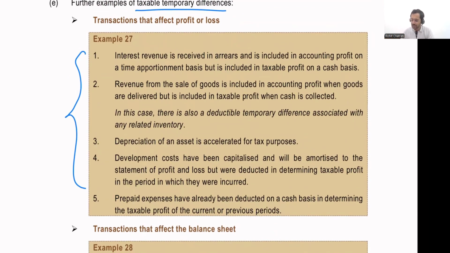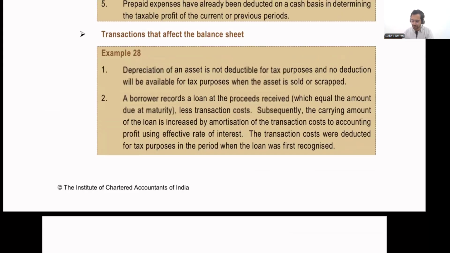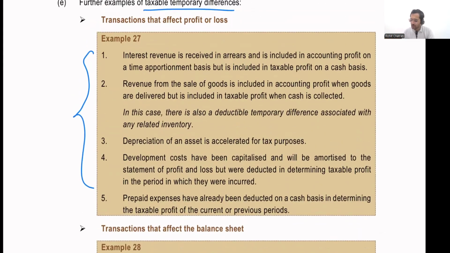All right. Now let's start with the first point. Interest revenue, which is received in arrears. Interest revenue received in arrears basically means that I have an interest receivable on my balance sheet. I have some interest income which is received in arrears, which means I've still not received it. I will be receiving it at a future point in time. So basically, I have interest receivable on my balance sheet.